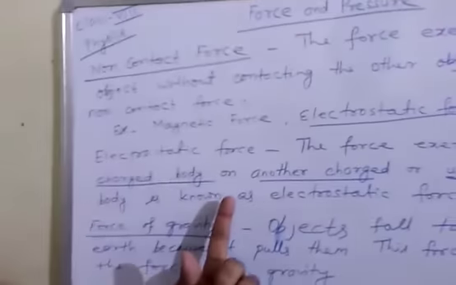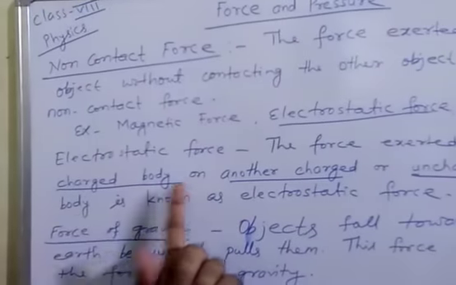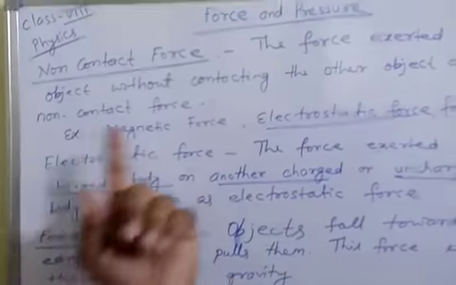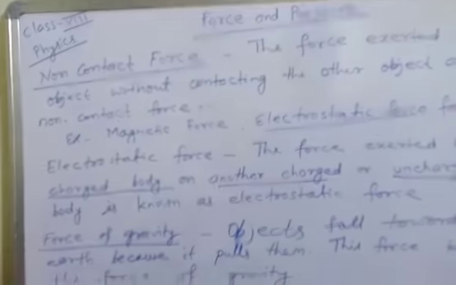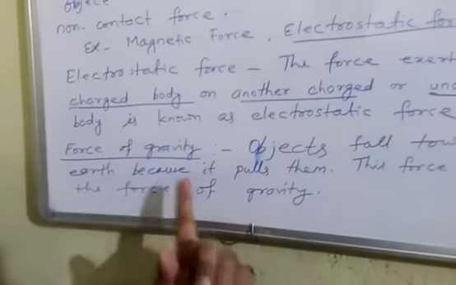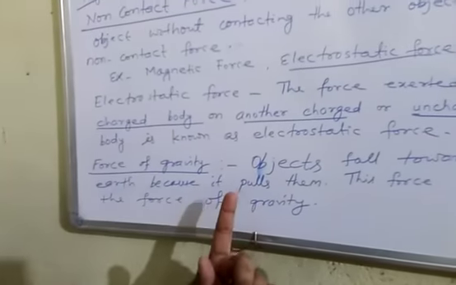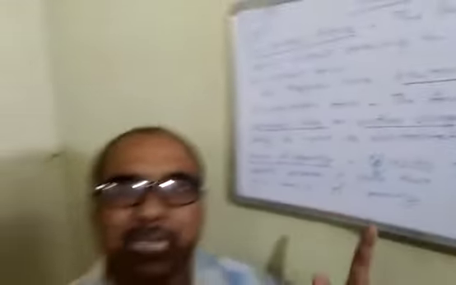Electrostatic force is attractive as well as repulsive. Magnetic force is attractive as well as repulsive. But force of gravity is only an attractive force. So these are the types of non-contact force.